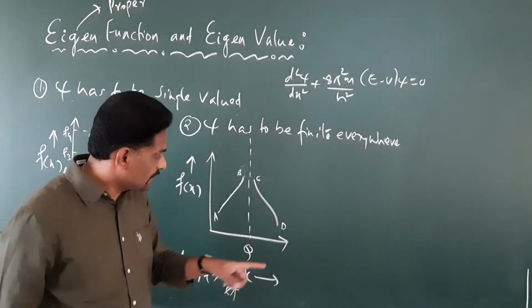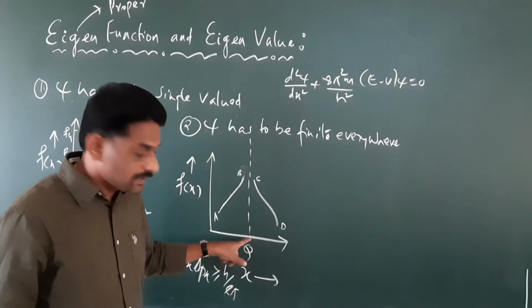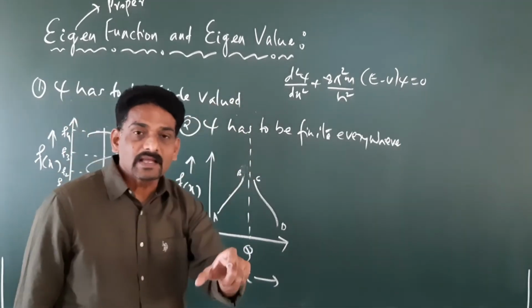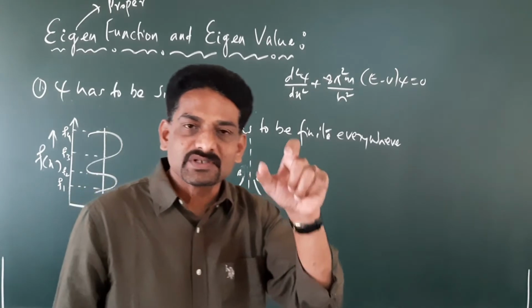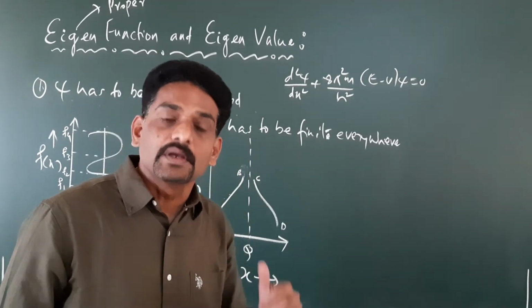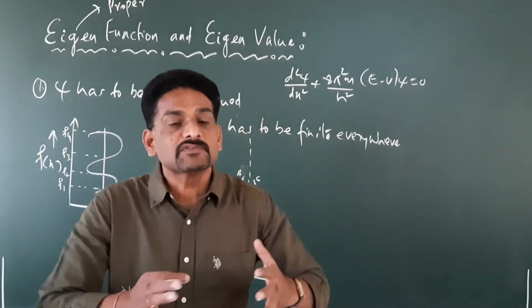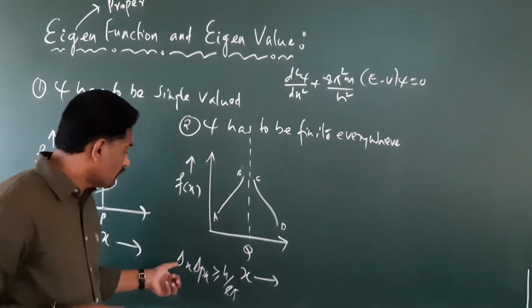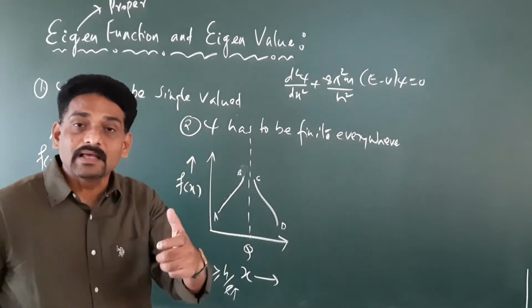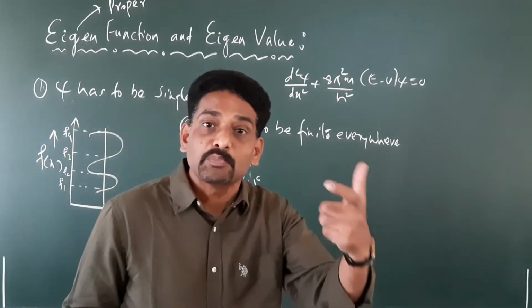Right? Now if we say the probability of finding the particle at interval q is infinite, it means that we are almost certain about the position of the particle. Means what? If you are very certain of the position of the particle, then the value of delta x, what is delta x? The error involved in the measurement of position.